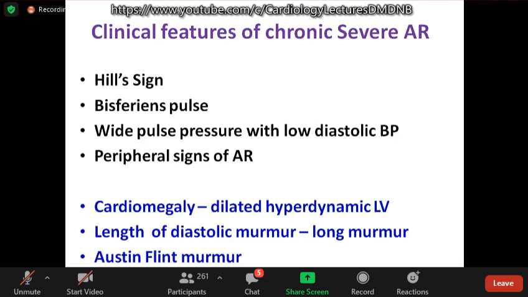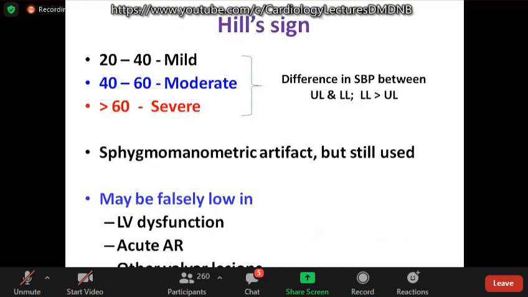Chronic severe AR is diagnosed mostly by the peripheral signs. Of course, the length of the murmur and the Austin Flint murmur are useful to assess the severity. The Hill sign is the most controversial one. It's considered a sphygmomanometric artifact because there is no difference intra-arterially, but it is still used to assess the severity. All the peripheral signs may be absent in patients with LV dysfunction, acute AR, or associated other valvular lesions.